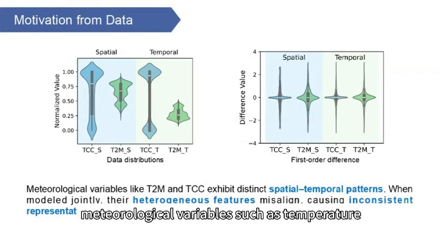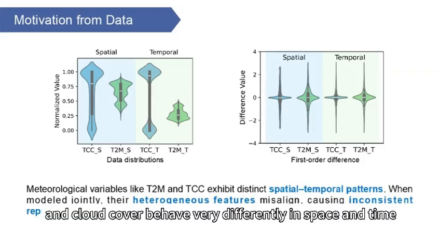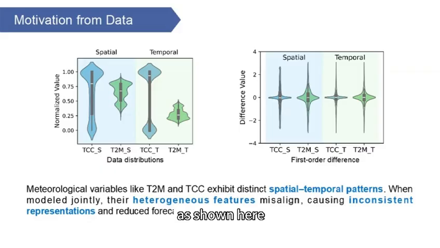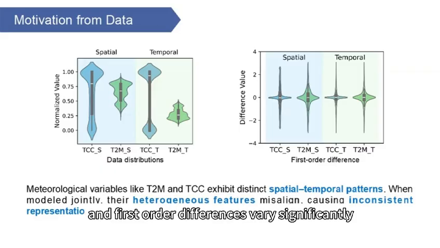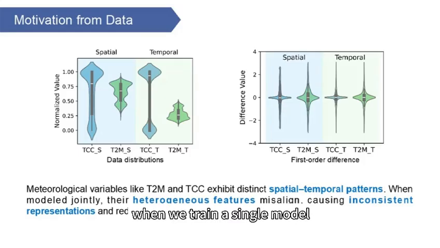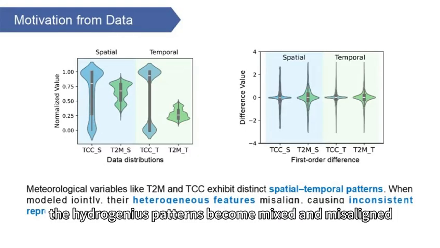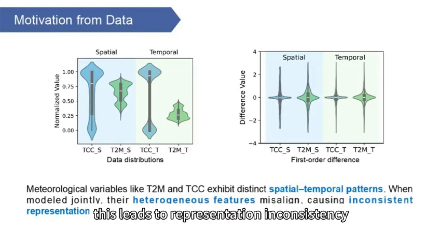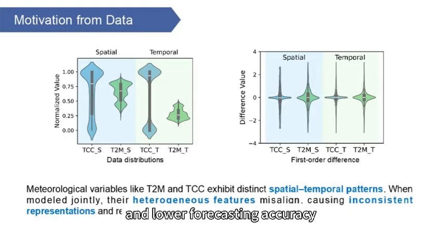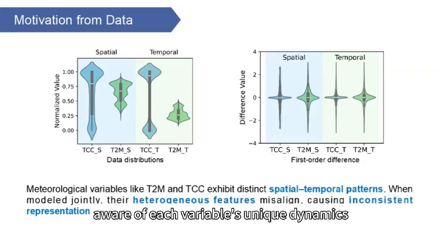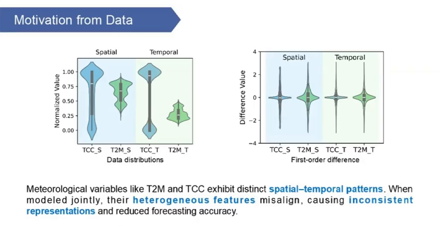Meteorological variables such as temperature and cloud cover behave very differently in space and time, as shown here. Their data distributions and first-order differences vary significantly. When we train a single model to handle all these variables jointly, the heterogeneous patterns become mixed and misaligned. This leads to representation inconsistency and lower forecasting accuracy. So the first question we asked was, how can we make the model aware of each variable's unique dynamics?